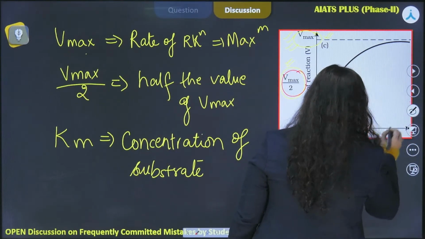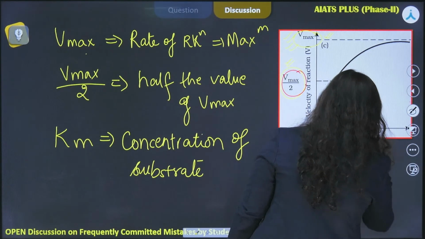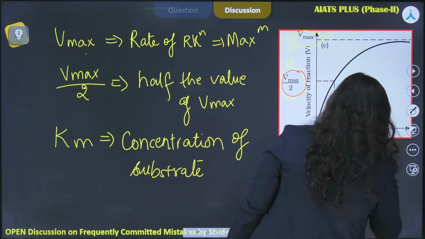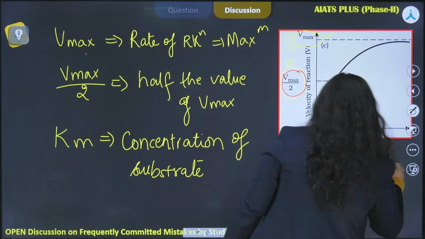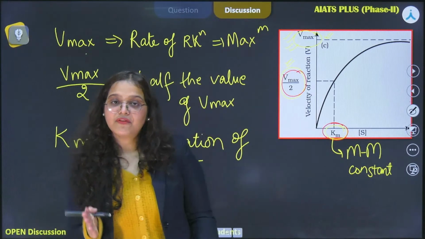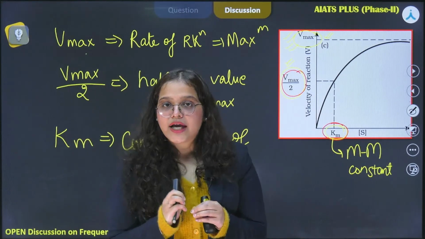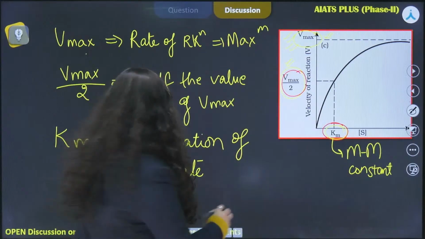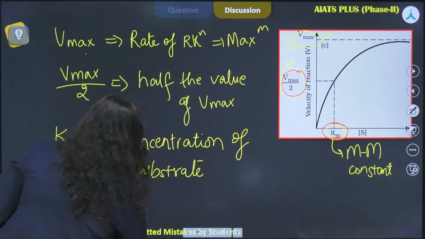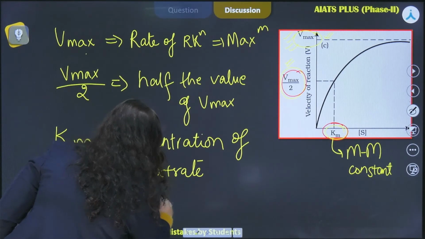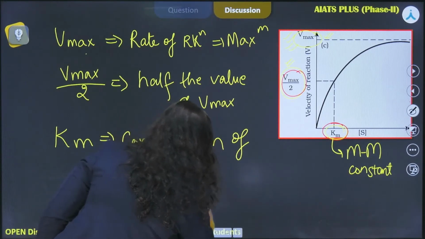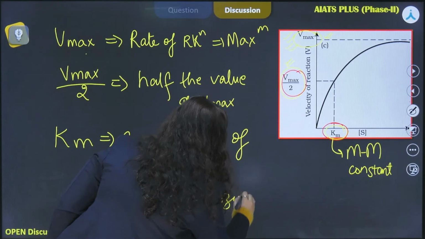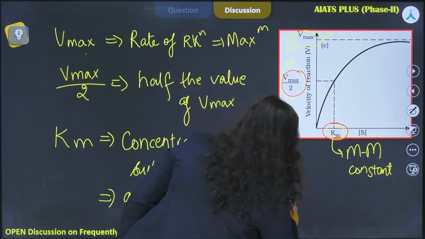It is known as the Michaelis-Menten constant. So basically Km is used to study the affinity of enzyme for that particular substrate. All right. So we can make out the affinity of enzyme for the given substrate.